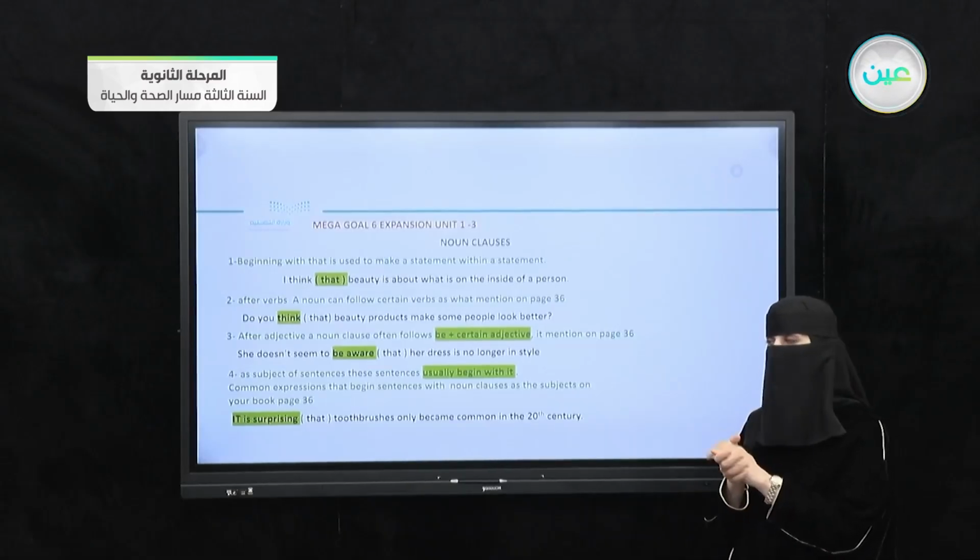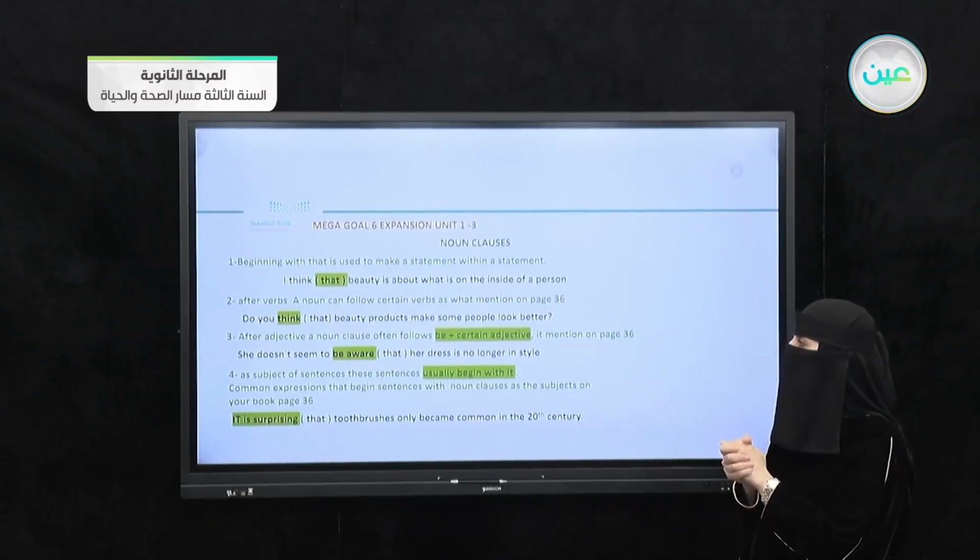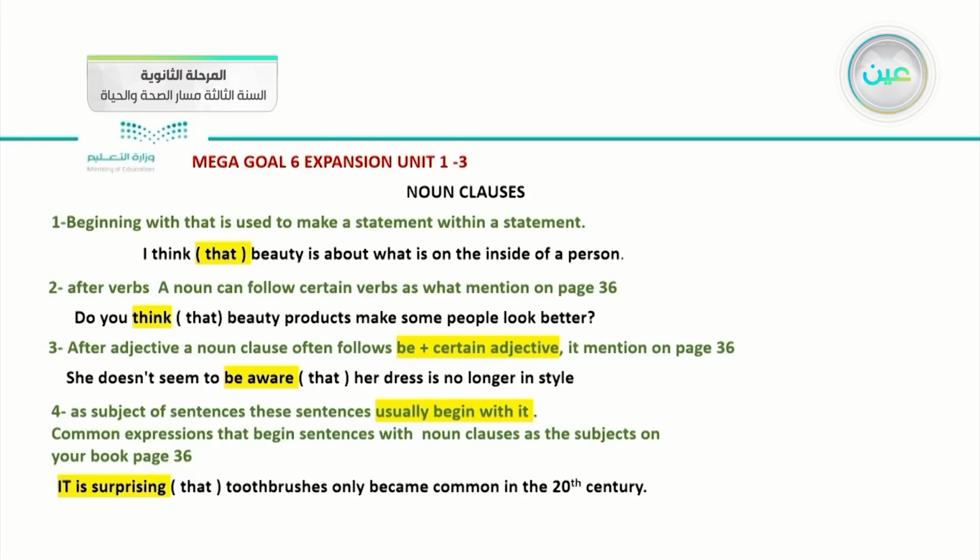We learned it already. After an adjective, a noun clause often follows be plus certain adjective. So the structure of it is be plus certain adjective. It is mentioned in your pupil's book, page 36. Okay, let's apply it with one example. She doesn't seem to be aware that her hairdo is no longer in style.